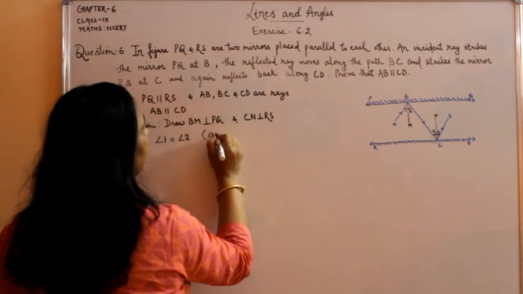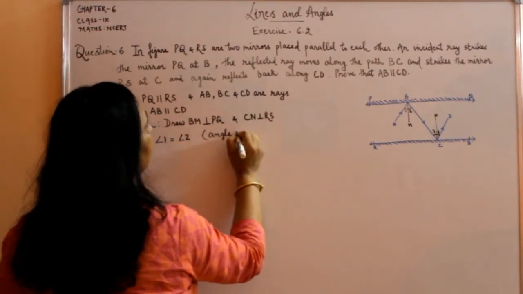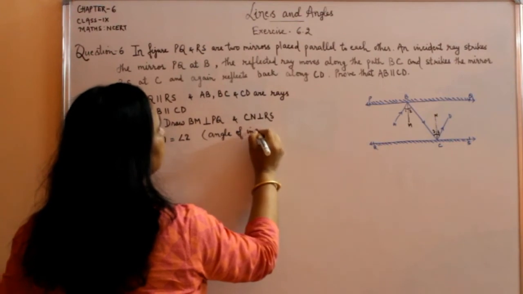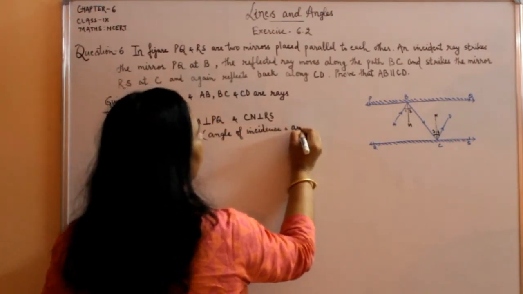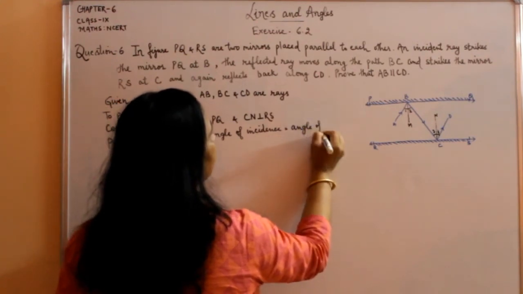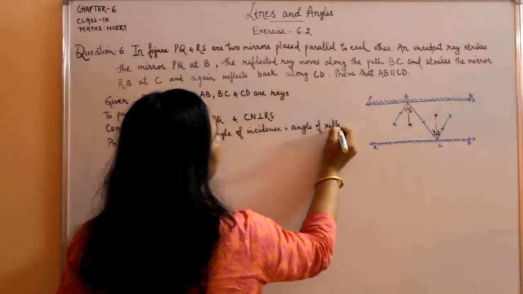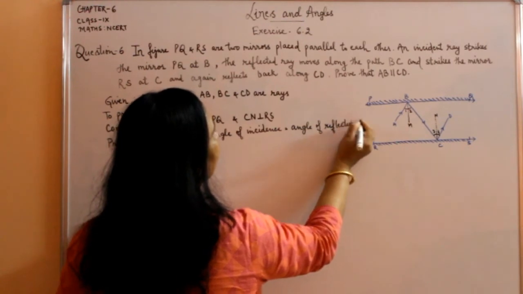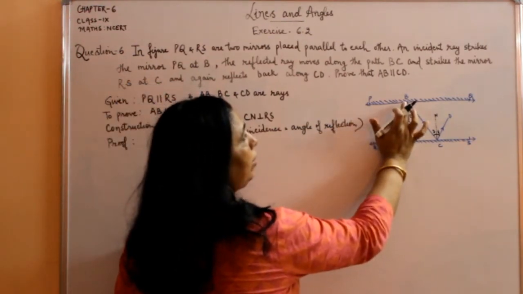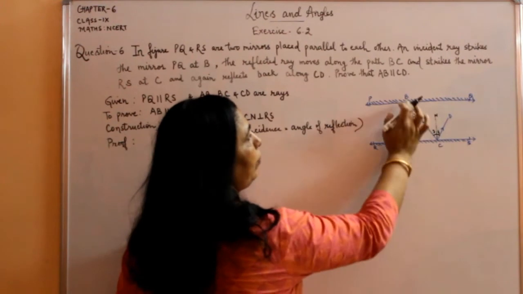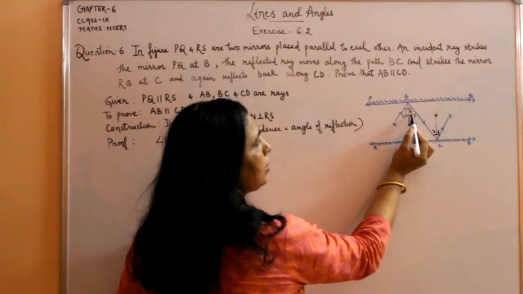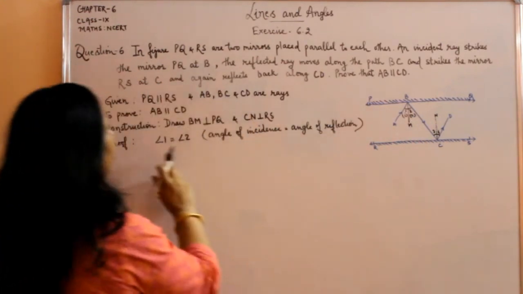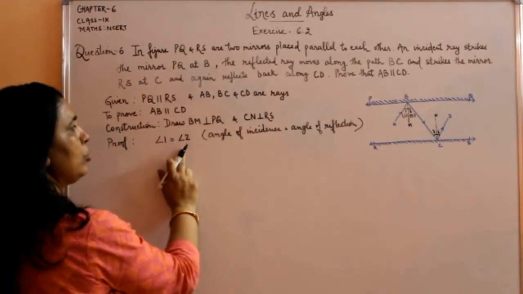Because you have studied in the laws of reflection, angle of incidence is equal to angle of reflection. Here this AB is the incident ray, BC is the reflected ray, BM is the normal or perpendicular. This angle 1 is angle of incidence, angle 2 is angle of reflection. The angle 1 is equal to angle 2.